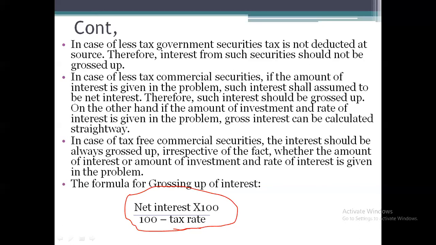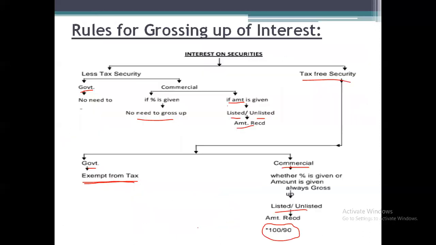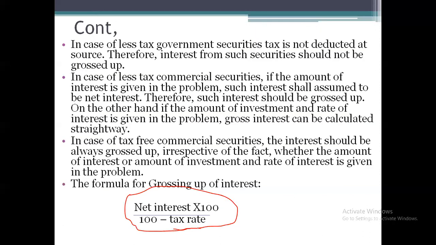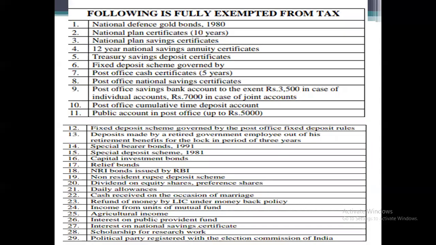And I have given certain rules which have already been explained in the previous slides. These are the following securities which are exempted from the taxes. So be careful. These are the securities issued by the government or any statutory bodies, and the interest amount is fully exempted from the taxes.